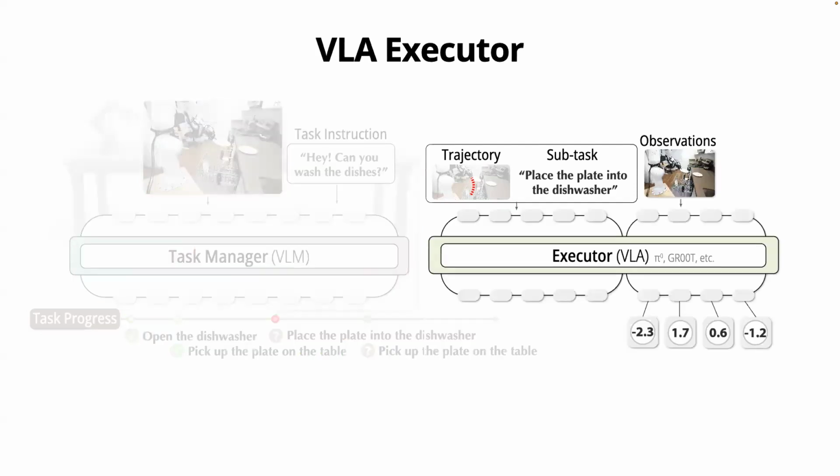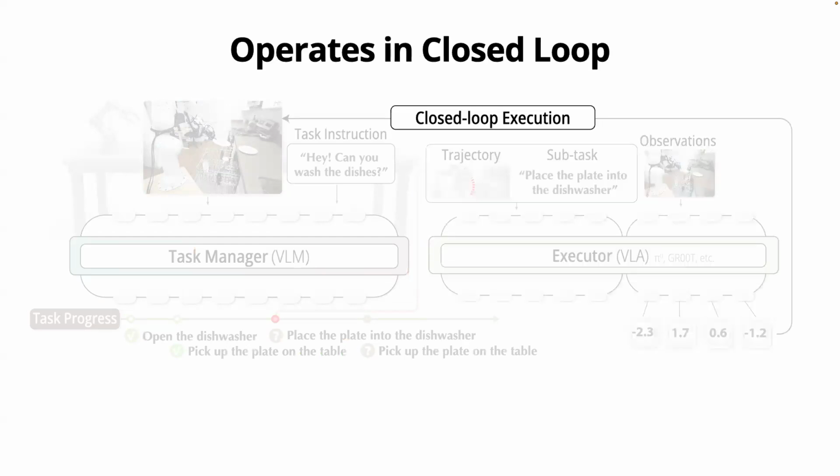And then the low-level executor, which can be any off-the-shelf policy like GR00T or pi 0, pi 0.5 or anything, just needs a little bit of fine tuning. This low-level executor basically just takes the subtask and also the trajectory and then performs the action. And the whole system operates in a closed loop.